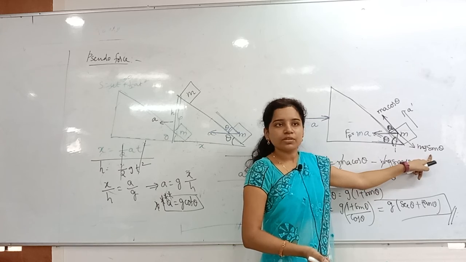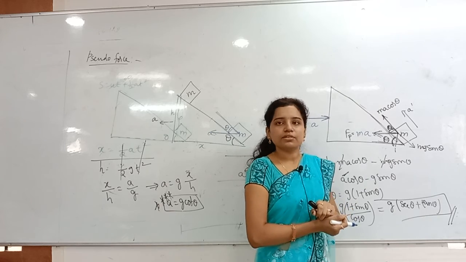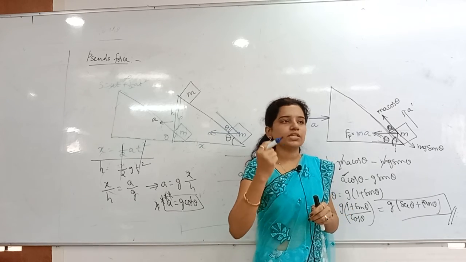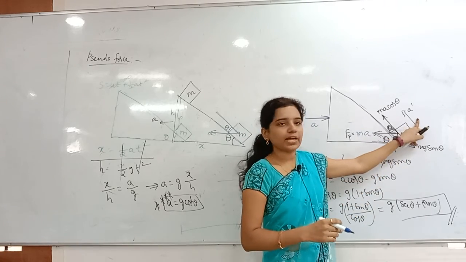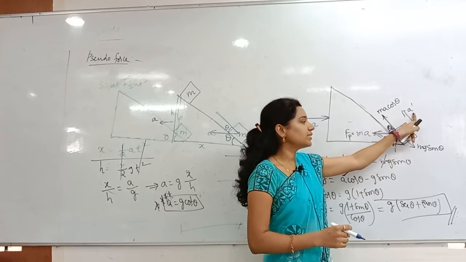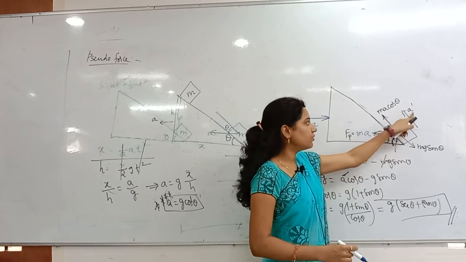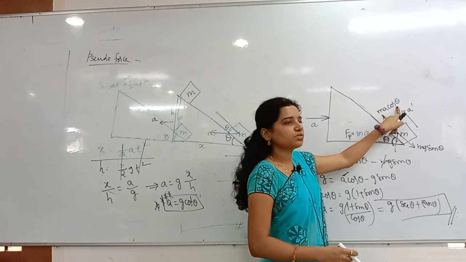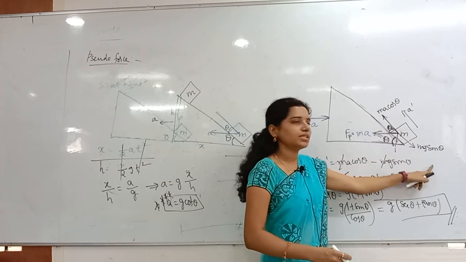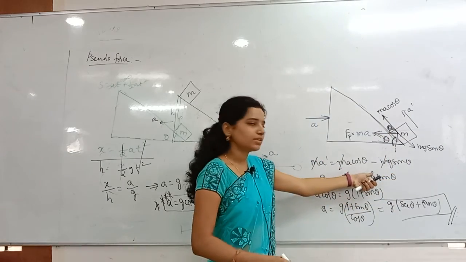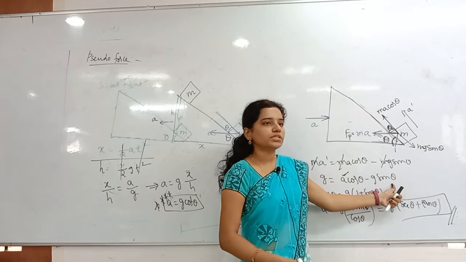mg sin theta. I am saying clearly in the question that the block slides in the upward direction with an acceleration g. If you forget about the g, you will get confused writing the equation, so I am taking that as A dash. It is sliding upwards with what acceleration? A dash acceleration. Now write the equation for acceleration. m into A dash is equal to the supporting force, which is mA cos theta, and then minus mg sin theta. Why? Because it is opposing here. Minus mg sin theta. m gets cancelled. Then A dash is equal to A cos theta minus g sin theta.